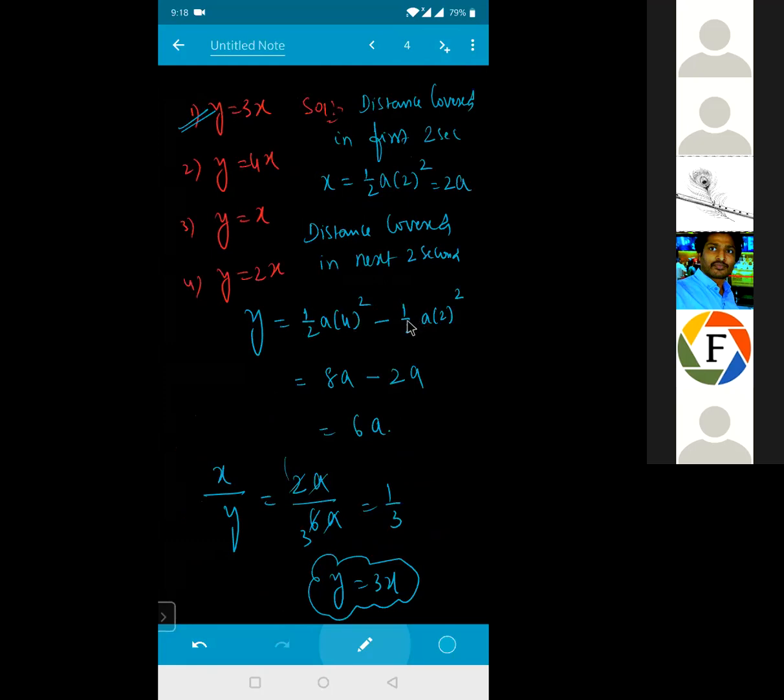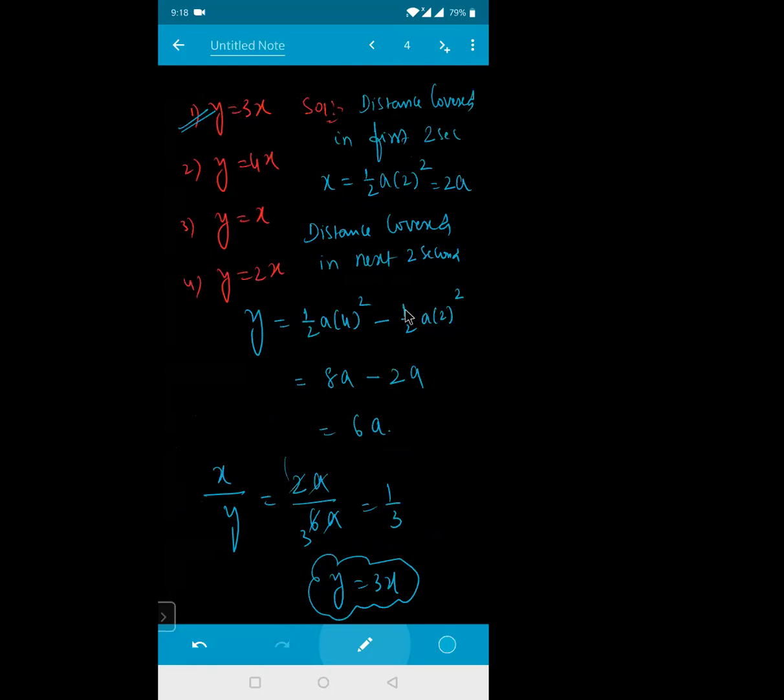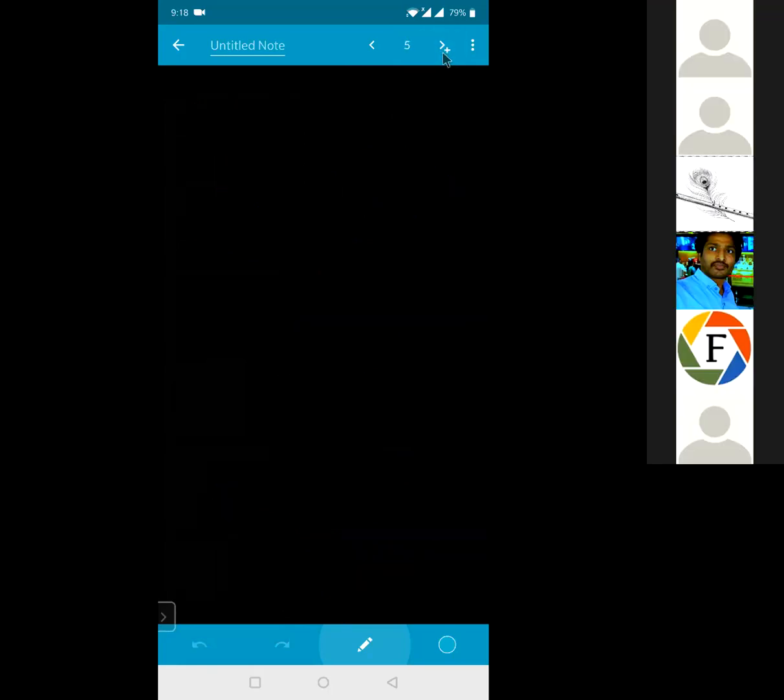Next 2 seconds, sir. ले ले तो क्या आ जाएगा? फिर से 2a आ जाएगा. Yes. So final will become 0. So we need to calculate total minus the first 2. That will give me the next 2 seconds. ठीक है ना? ये method important है. You please try to remember this one. It will be easy for doing the numericals further, any such type of questions.